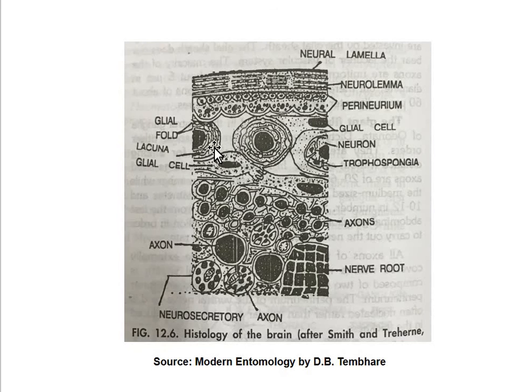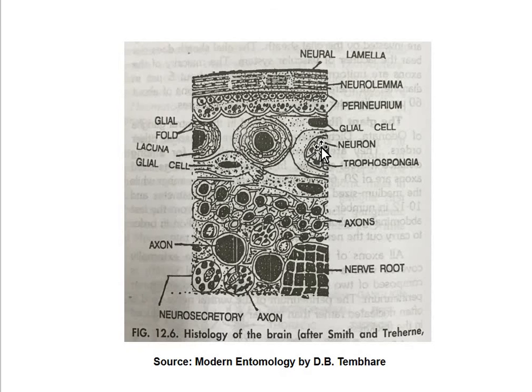Here you can see these are the glial folds. Again you can see here these are the glial cells or the glial folds, which is surrounded by the lacunae. Again you can see the glial cells. Again here trophospongia.